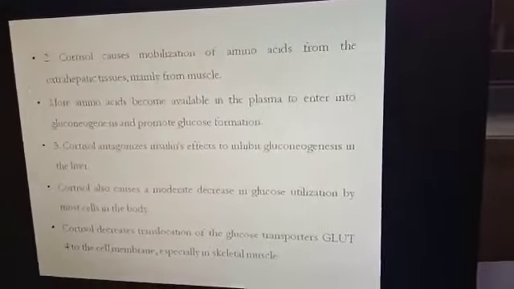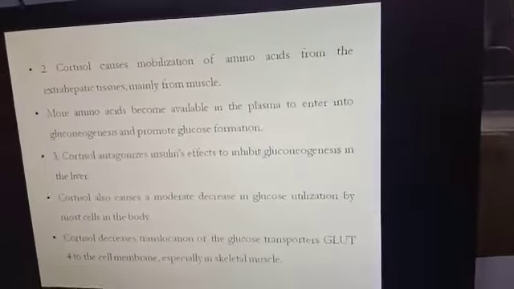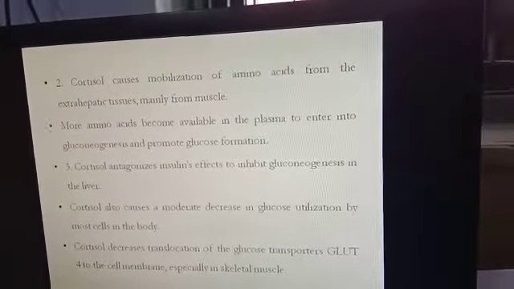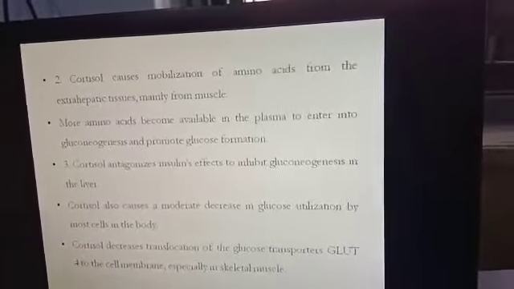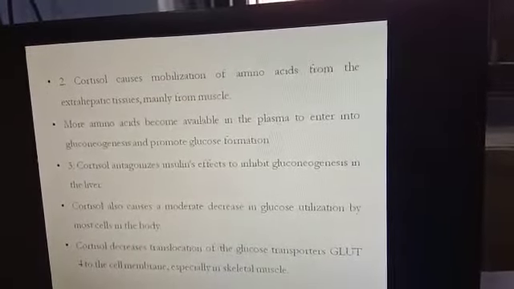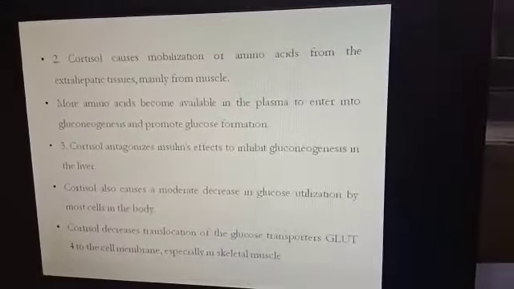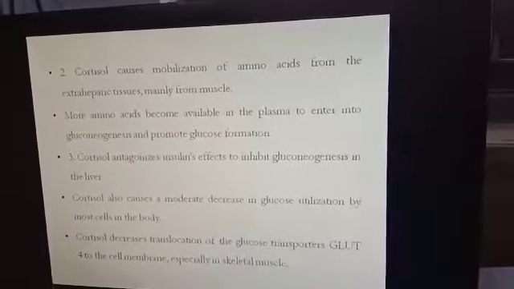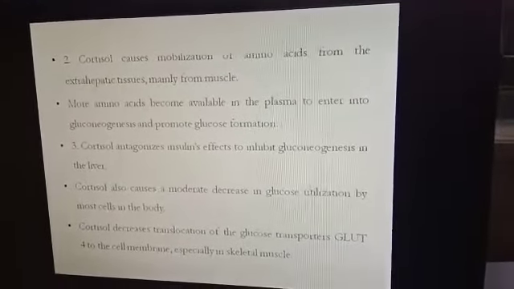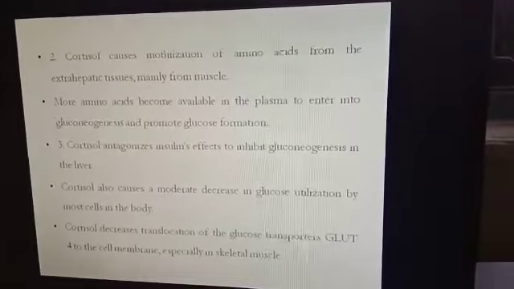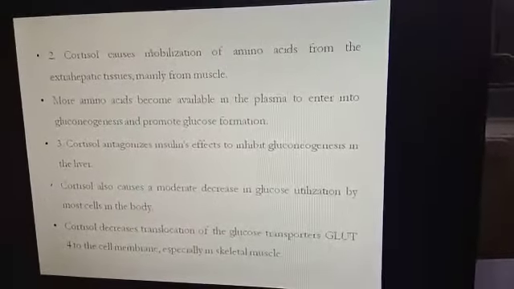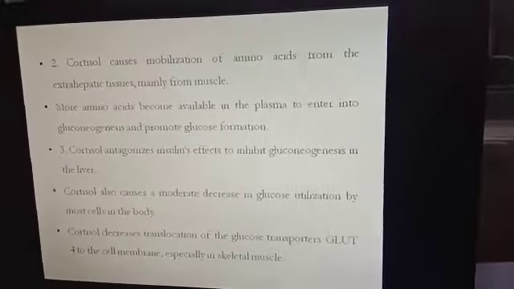Cortisol antagonizes the insulin effect to inhibit gluconeogenesis in the liver. Insulin is mostly responsible for glycolysis. So cortisol antagonizes or inhibits the insulin effect, which is responsible for the inhibition of gluconeogenesis in the liver. So cortisol will increase gluconeogenesis by inhibiting the action of insulin, which is mainly responsible for the inhibition of gluconeogenesis in the liver. Then cortisol also causes a moderate decrease in glucose utilization by most of the cells in the body.